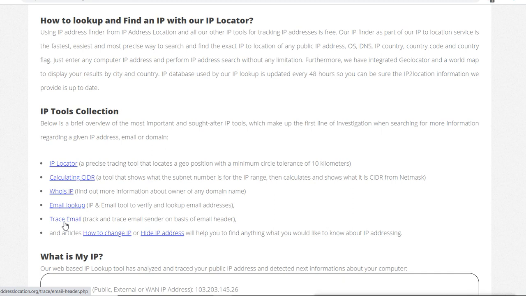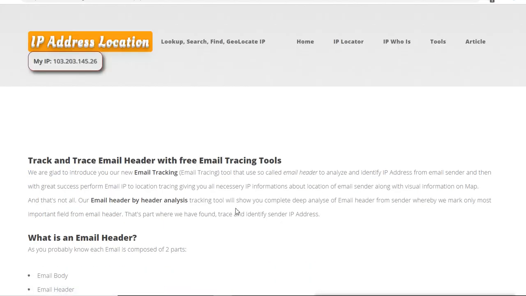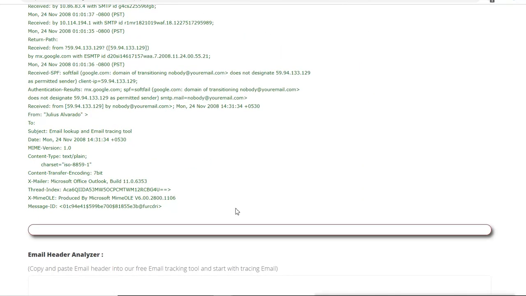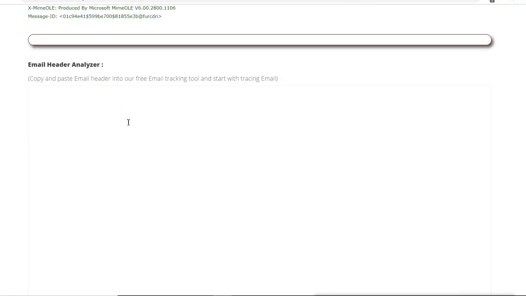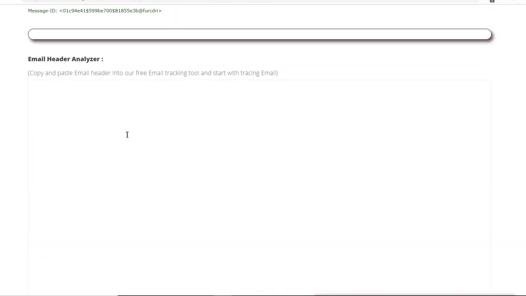Let's say I want to trace the email, where it is coming from, and lookup means it will verify and look up email addresses. Now I want to see where the mail came from. So I will click on trace email, and here I have to paste the header of the email which I want to track.